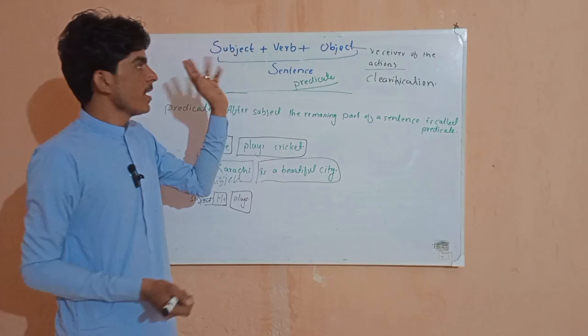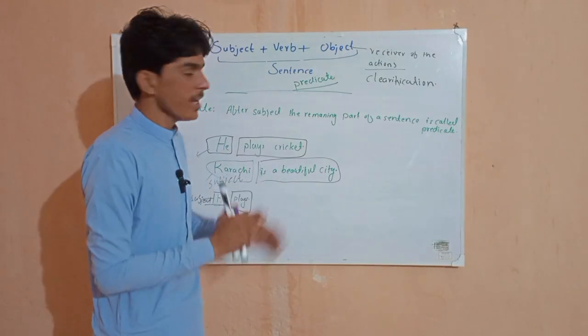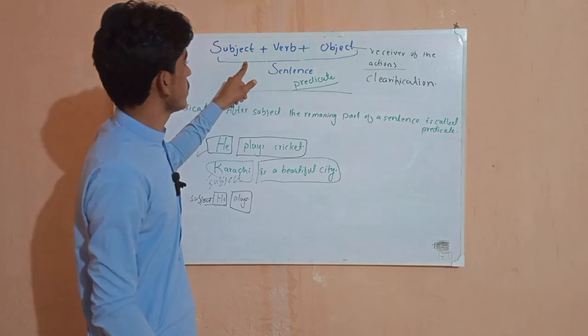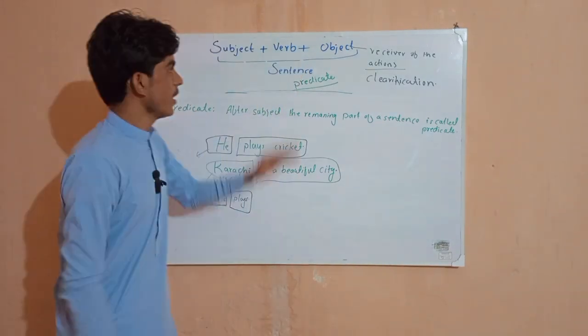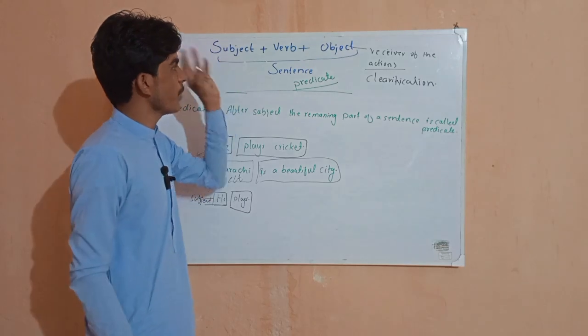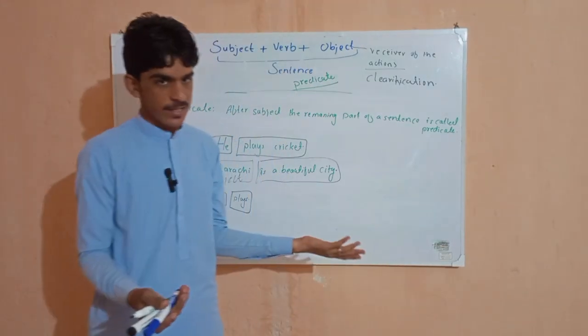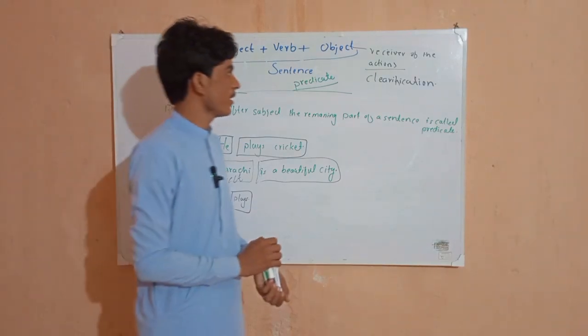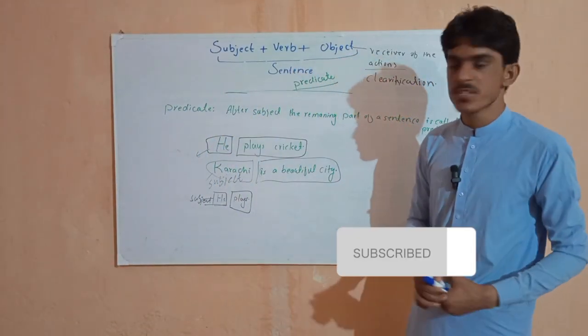A complete sentence can be made by three things: subject, verb, and object. If you have one subject, one object, and one verb, then your sentence is correct. I hope you have understood these things properly, and inshallah we will meet in the next video.